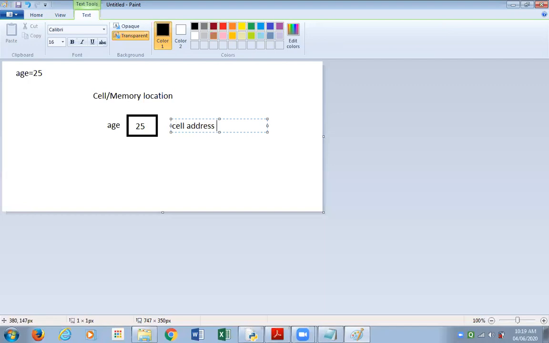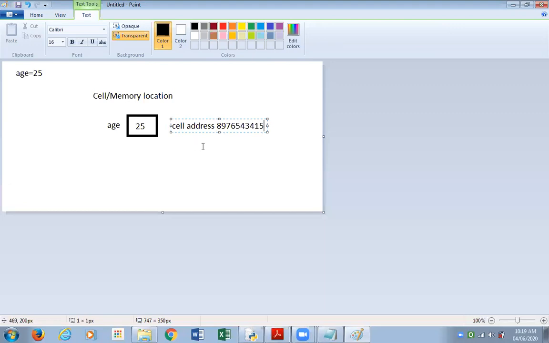The cell address refers to a number by which that cell is identified within the computer's memory. These cell addresses, these numbers which each and every cell in the memory has, are very huge numbers. They're very long and, frankly, difficult to remember.